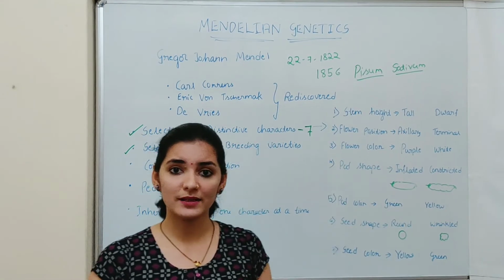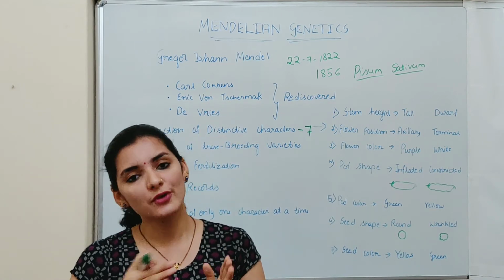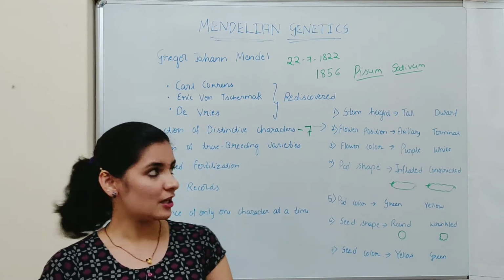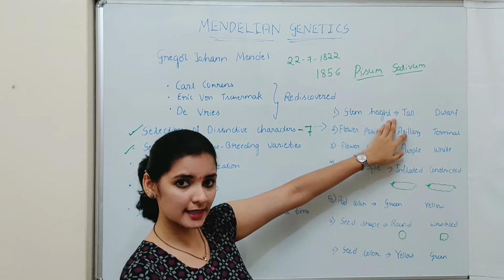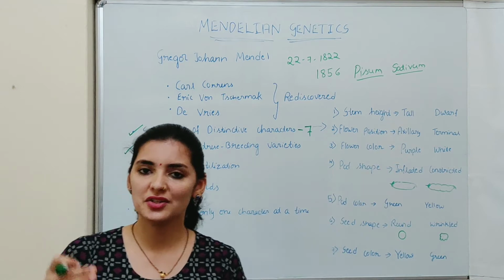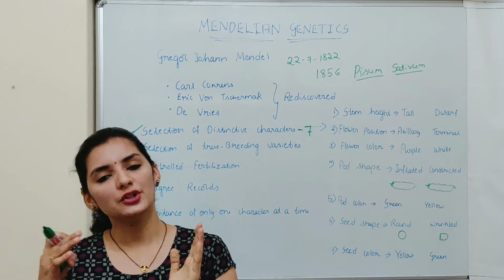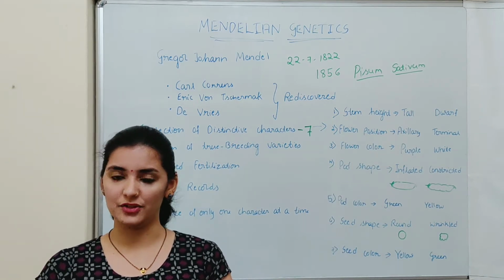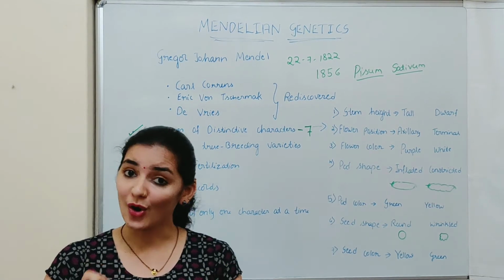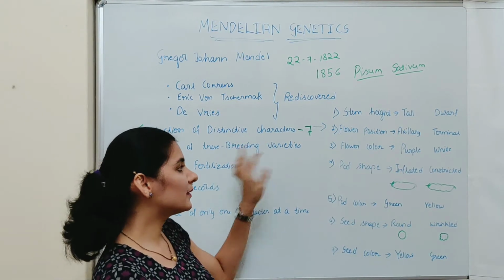True breeding varieties means plants having stable characters. So if you grow that particular plant for several generations, the character will be the same, or it will be stable. For example, if you take the stem height character, and you grow a tall plant for several generations, like first generation, second generation, third generation and so on, in all the succeeding generations you will get only tall plants. So there will not be dwarf plants or plants having intermediate height. So all the plants will be tall plants. Then you can conclude that this is a true breeding variety.